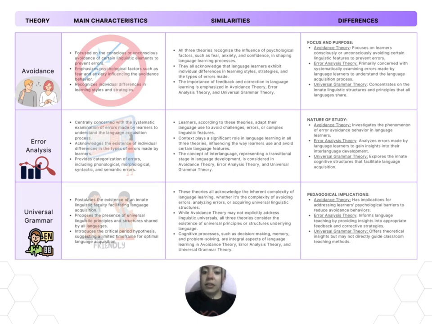Nevertheless, distinctions exist among these theories. While avoidance theory focuses on the active avoidance of errors, error analysis theory systematically analyzes errors, providing practical insights for teaching. On the other hand, universal grammar theory delves into the innate structures guiding language acquisition and introduces the critical period hypothesis. These nuanced differences in focus and theoretical underpinnings contribute to a comprehensive understanding of language learning phenomena.